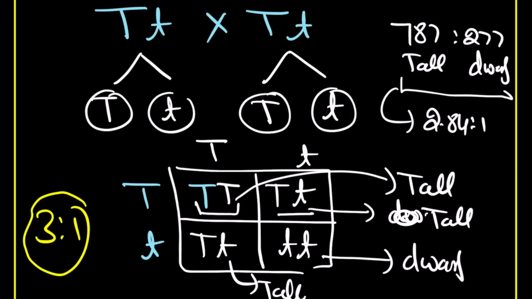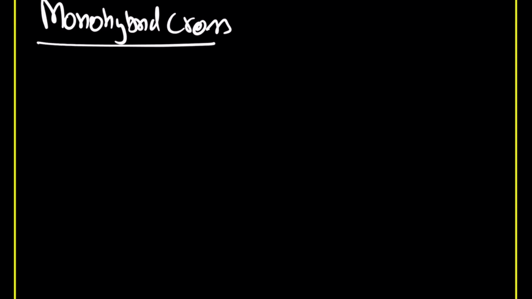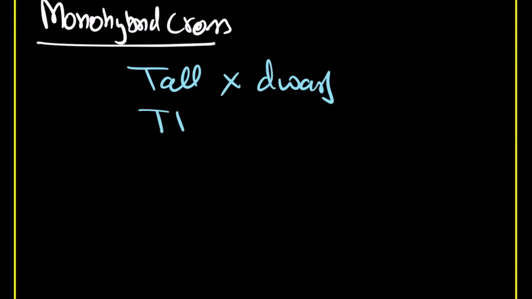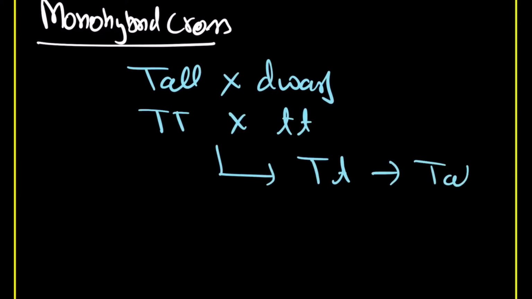Now this is the Mendelian cross, and from the monohybrid cross you are going to learn two laws. One, if you remember, when tall was crossed with dwarf, capital T crossed with small t, what did you get? Capital T small t, tall. Now try to see here.